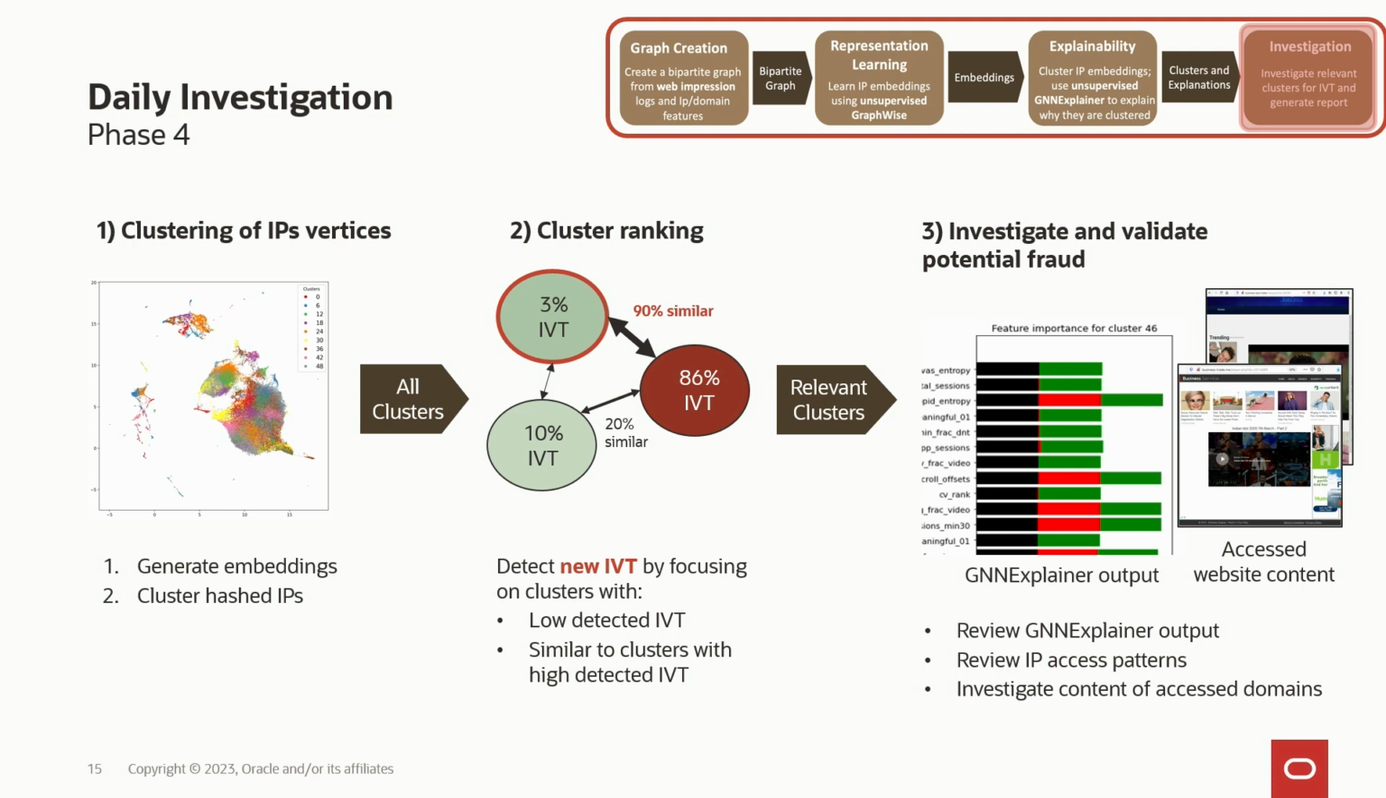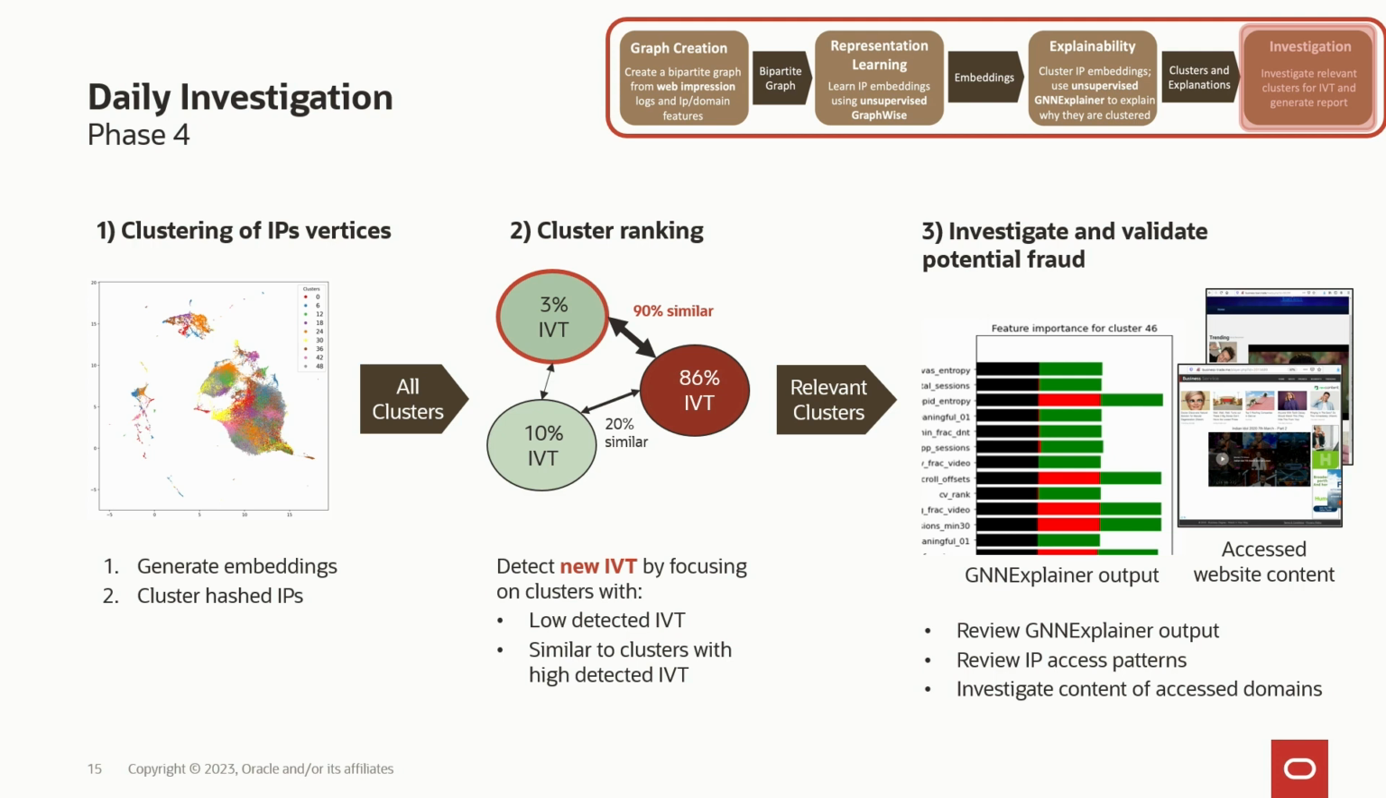And here, what we came up with is a simple heuristic: we look at which of the clusters have already been tagged with IVT using other techniques. And then we look at which cluster is similar to that cluster, but hasn't been tagged. So that might be an interesting cluster to look at, because it looks like it is doing something suspicious because of the similarity, but it hasn't been detected before. So this is something we could look at.